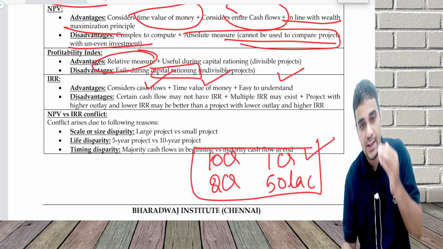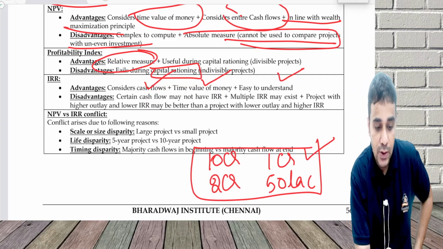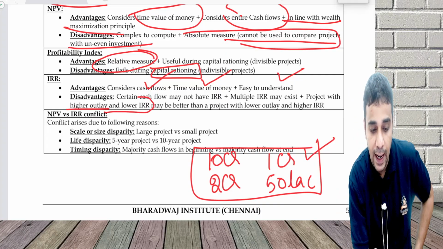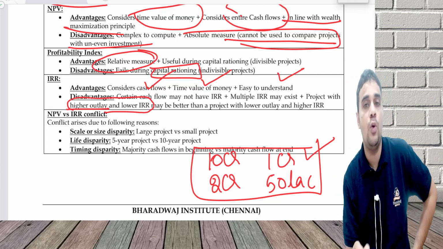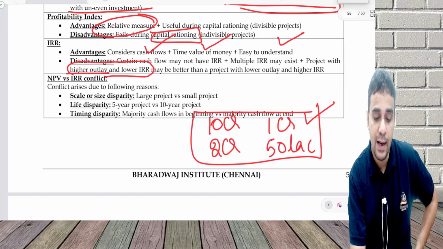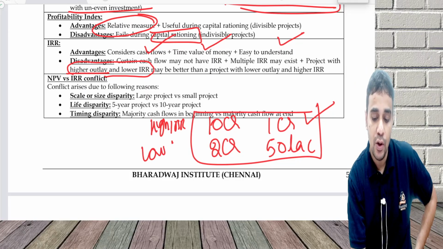And this is where the NPV logic comes. A project with higher outlay and lower IRR may be better than a project with lower outlay and higher IRR. In this example, the first one will have low IRR and the second one will have high IRR.